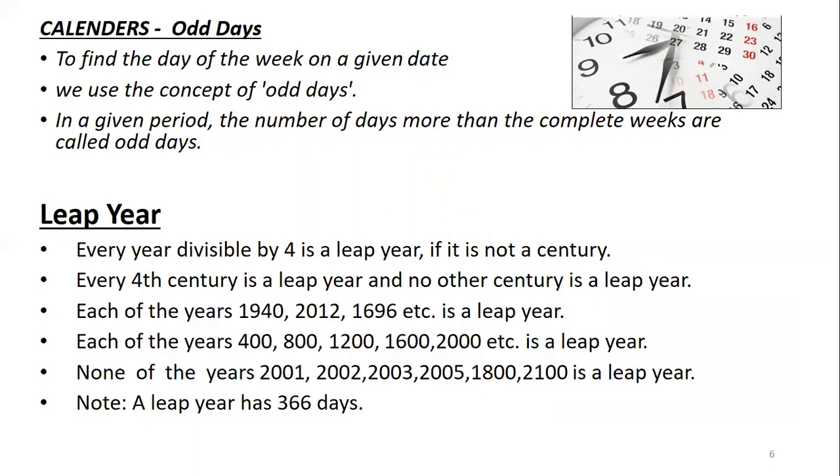The number of odd days in a year is 1. How is that happening? The number of days in a year is 365. So 365 divided by 7, the remainder is 1. The 7-day cycle is repeated 52 times, and then the remainder is 1. So that 1 odd day gives you a shift of 1. If you celebrate your birthday on Monday this year, next year it will be Tuesday, provided that there is no leap day between this birthday and the next birthday.